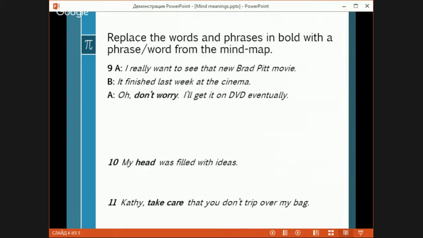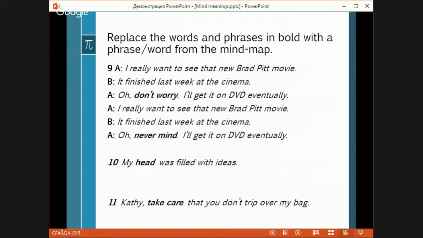I really want to see the new Brad Pitt movie, or another actor. It finished last week at the cinema. Oh, don't worry, I'll get it on DVD eventually. So the answer is, oh, never mind, I'll get it on DVD eventually, like finally. Never mind is a very good phrase, meaning don't worry. My head was filled with ideas, or my mind was filled with ideas, lots of ideas in my head.